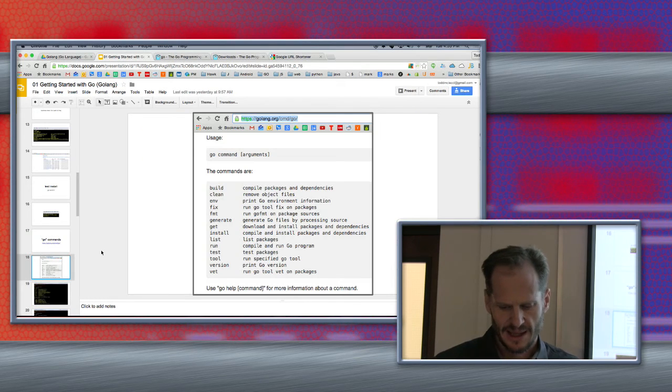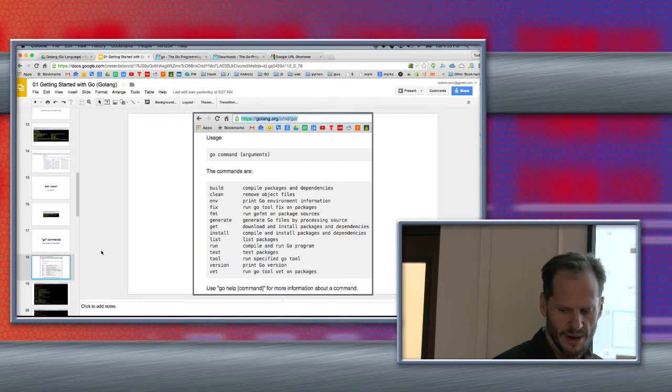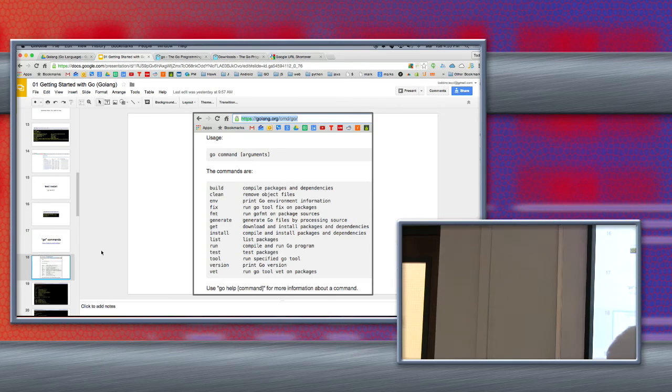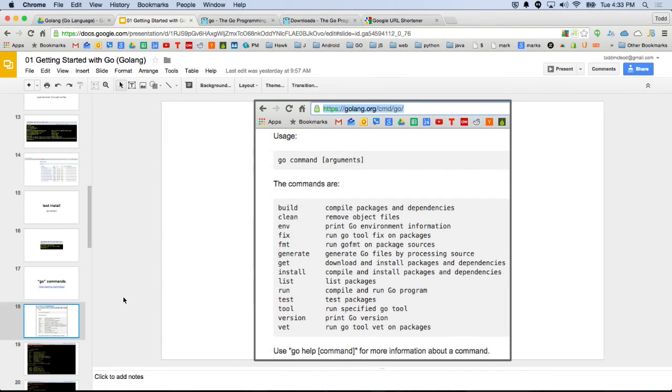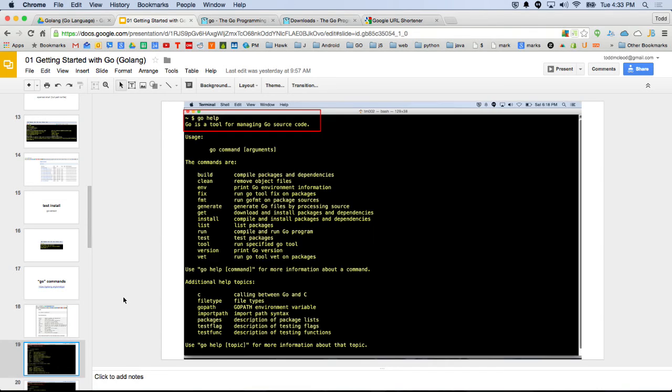And then right beneath that it says use go help command for more information about a command. So that's where that is, right? But it doesn't say that that's a command, because if that's a command, how would you get information about the command? I don't know. So go help command is right there for more information about a command. So that's where it takes a little bit of figuring out.